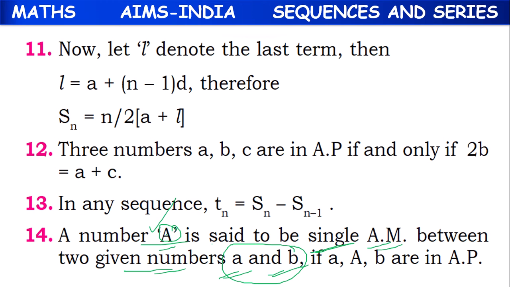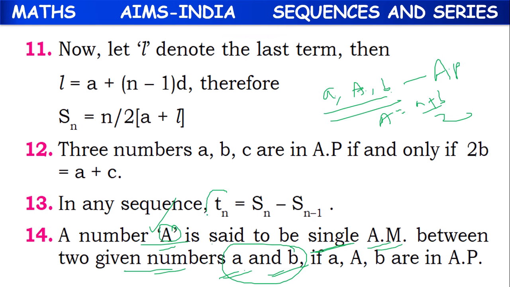Capital A is the arithmetic mean of small a and small b, means between small a and small b, in the middle there will be capital A, and a, capital A, small b will be in AP, and the value of A is a plus b by 2.